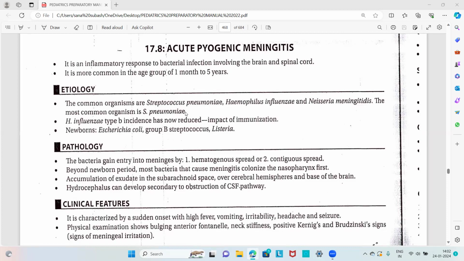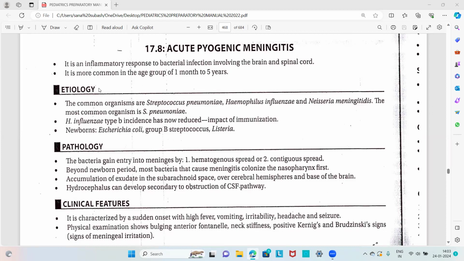If there is altered sensorium or coma, bulging fontanelle, unrelenting headache or photophobia, it should be a hint towards the diagnosis of meningitis. These are the features sensitive towards the diagnosis, so they should be kept in mind.